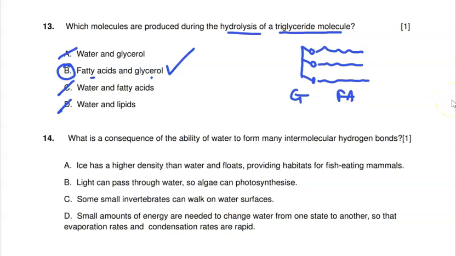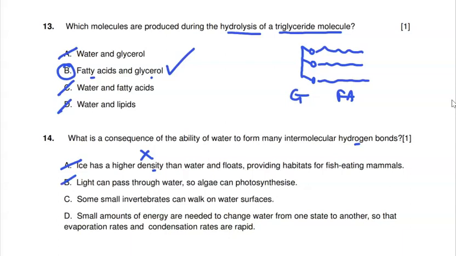What is the consequence of the ability of water to form many intermolecular hydrogen bonds? Options. Ice has a higher density than, well, it doesn't. It has a lower density, so immediately we can eliminate A. Light can pass through water, so algae can photosynthesize. Well, indeed it can, but that is not a consequence of hydrogen bonding, so we need to get rid of B.